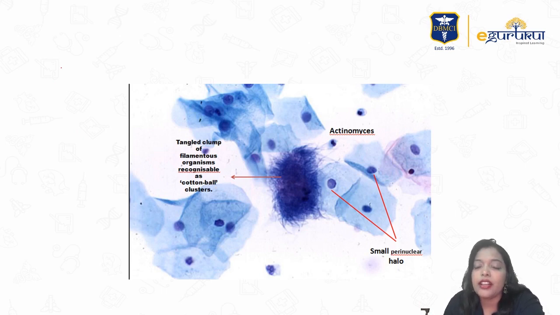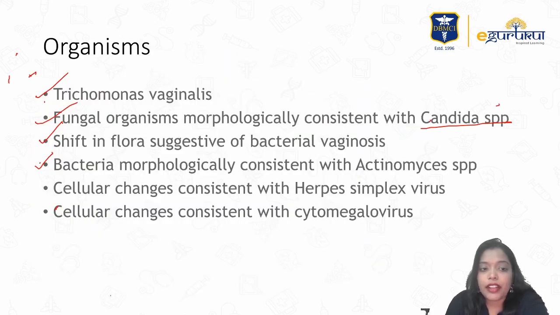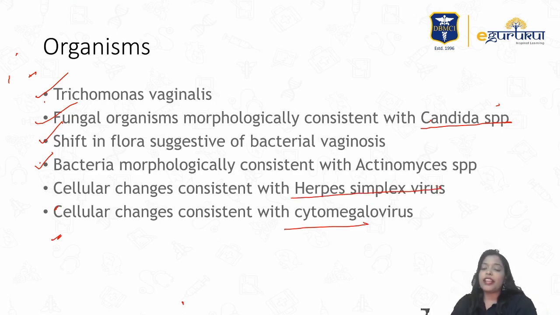Actinomyces is the common organism associated with IUCD users. Apart from that, cellular changes consistent with herpes simplex virus and cytomegalovirus can also be observed. So these can all be picked up through the pap smear.